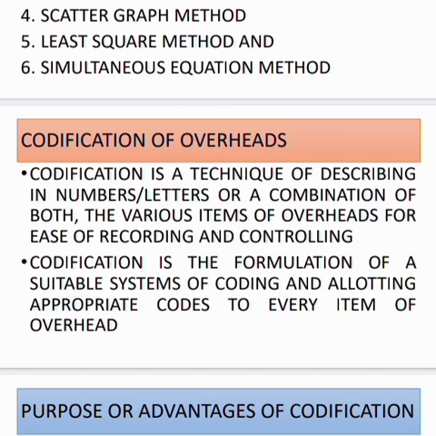The next comes the codification of overheads. What is meant by codification? You are going to give some numbers and letters, or a combination of both numbers and letters, to various items in the overhead for allocating or apportioning the overheads. For these things you have to codify. Now it is a formulation of a suitable system. Now we have to allocate all the expenses to various departments. For this the codification is important.